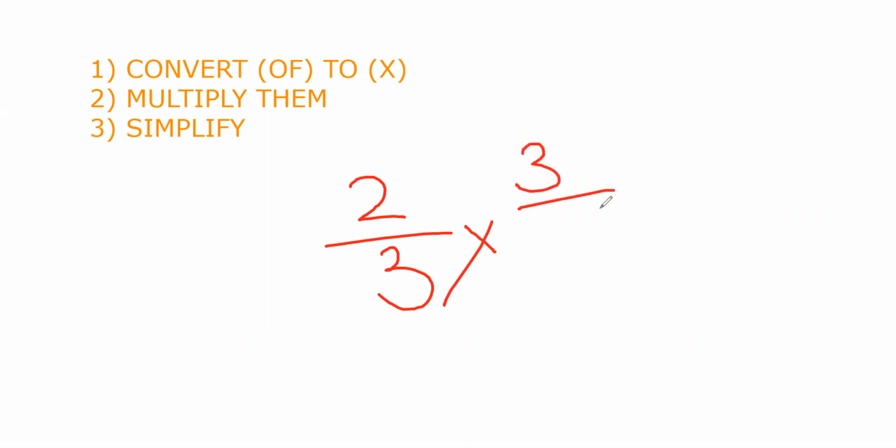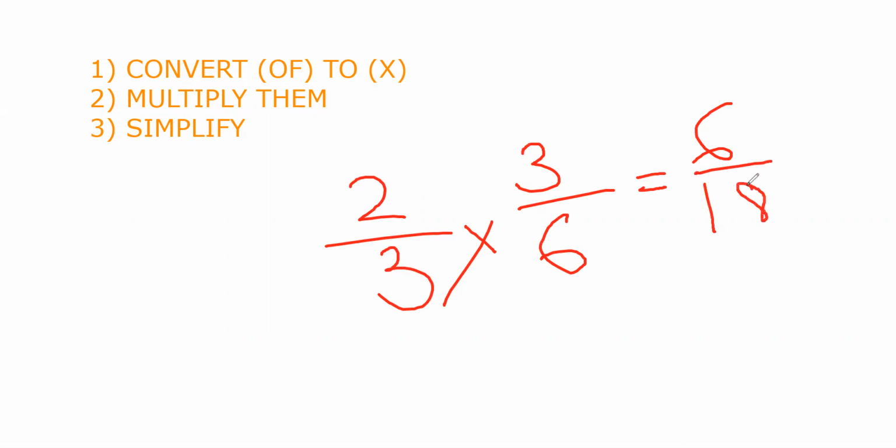For example, I have 2/3 into some fraction, so when we multiply them it would give a very long answer, and we'll see a short answer and a small trick for it. So 3 into 2 is 6 and 3 into 6 is 18.